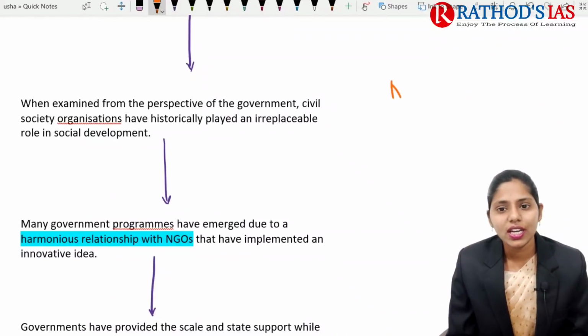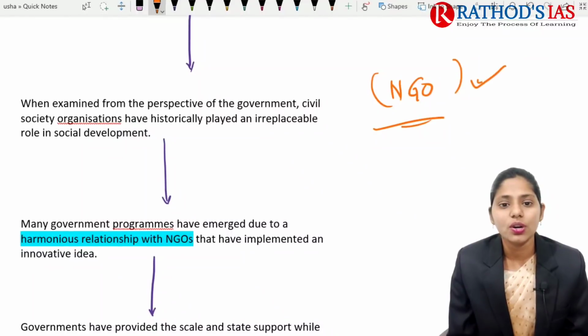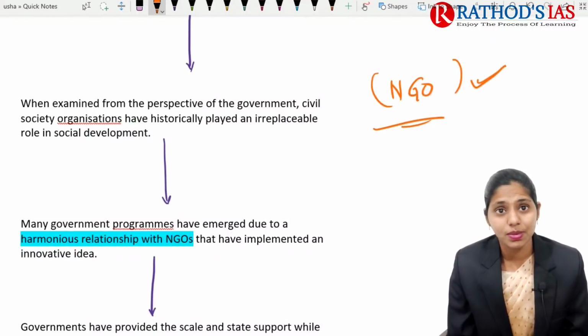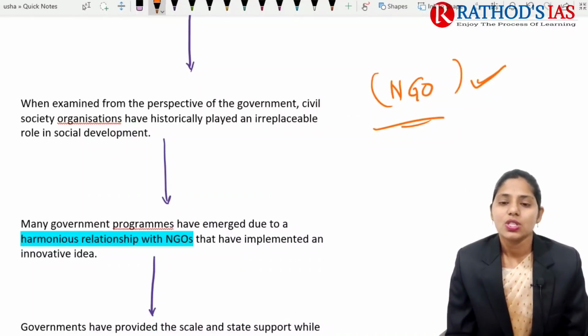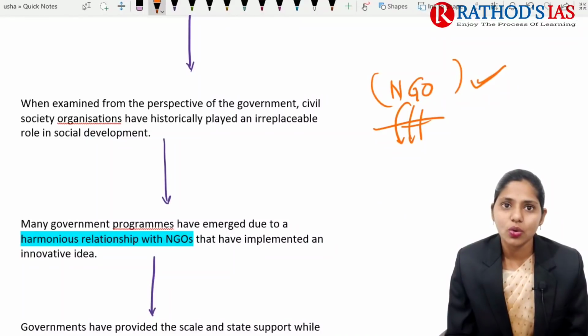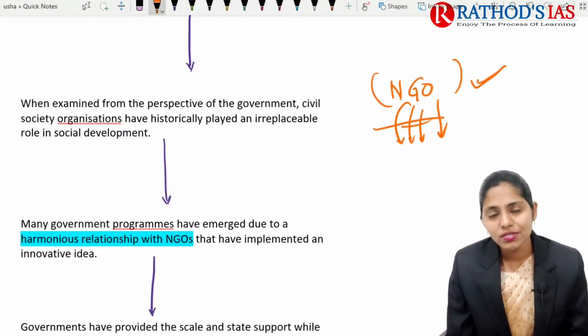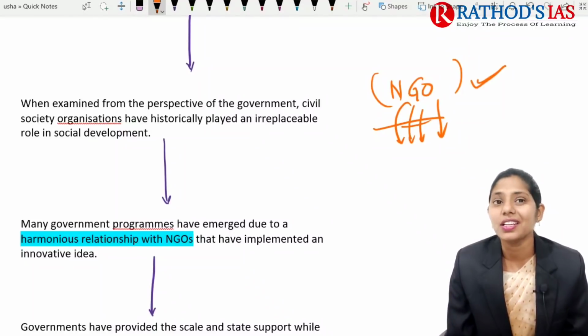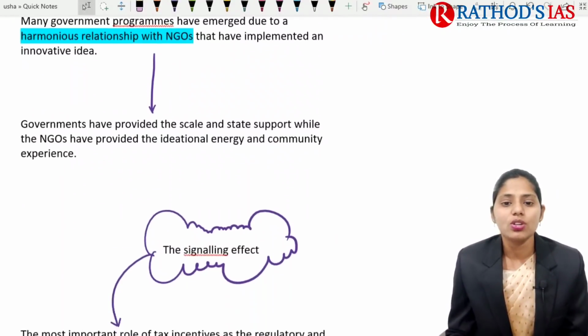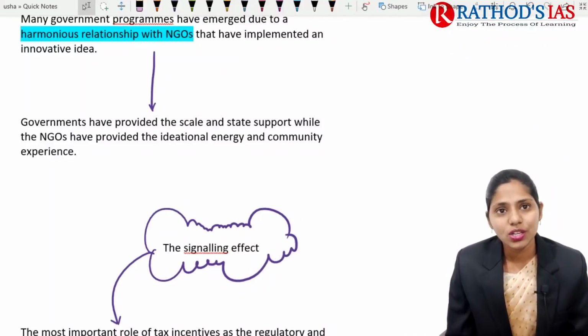If you're talking about any civil society organization or NGOs, they play a historical role which is irreplaceable in our social development. These NGOs come up with a cause and they push for something. Because of this, the government comes up with changes regarding the demands of these NGOs, and that leads to the social development of our country.